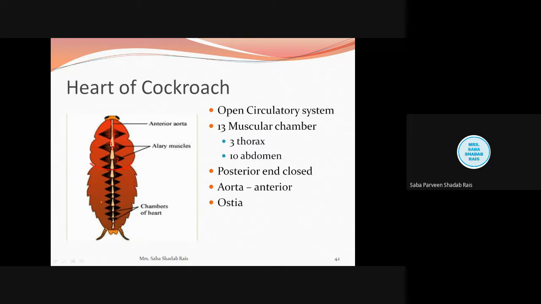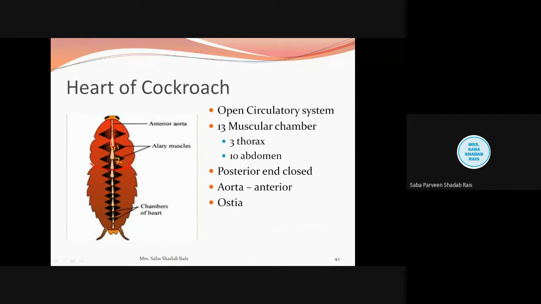So again we go to chamber number 2. This is 1 and this is 2. So where will this opening be present? It will be present at position 2. So position 1 is the anterior position, position 2 is the posterior position. So here the valve will be present and here the ostia will be present.